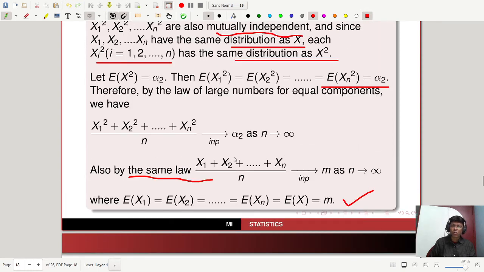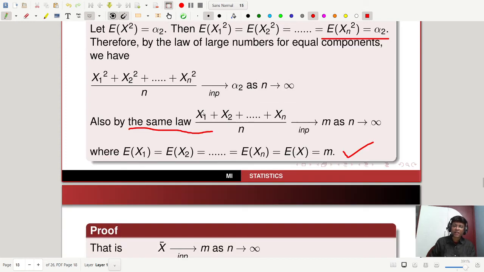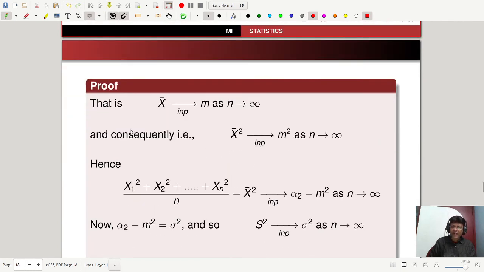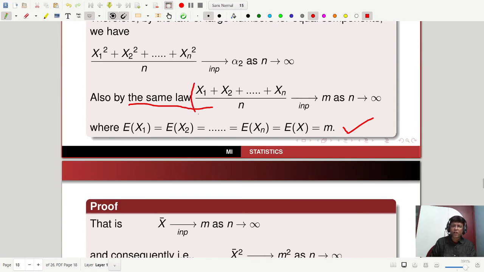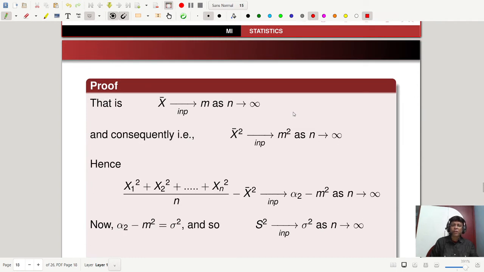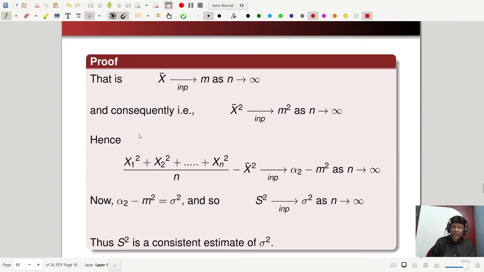That is, capital X bar, the random variable corresponding to the sample mean, tends to m as n tends to infinity. And consequently, X bar square tends to m square in probability as n tends to infinity.